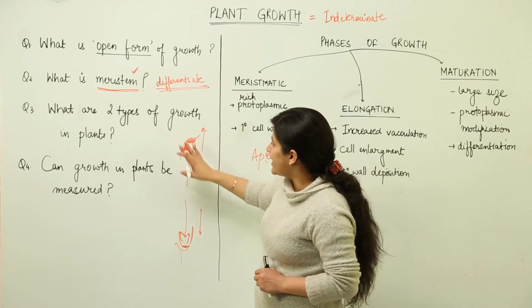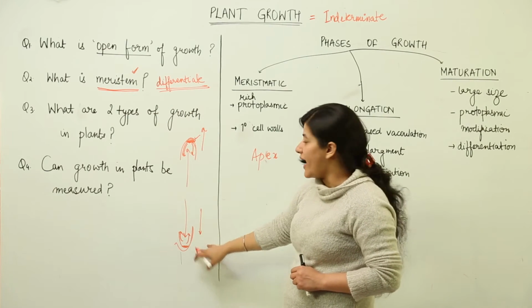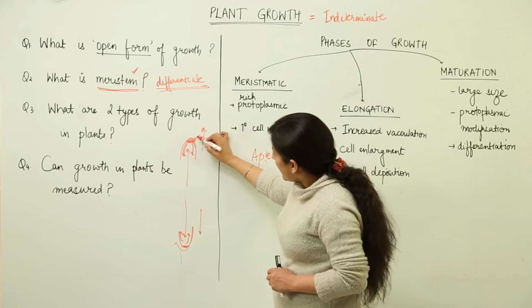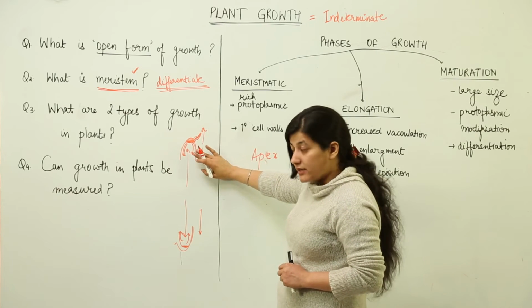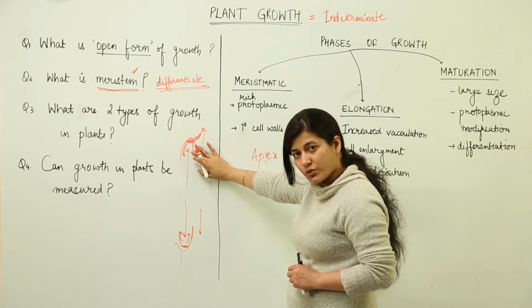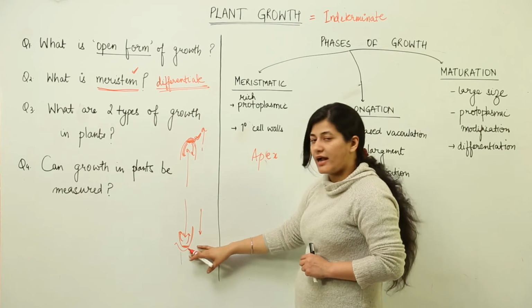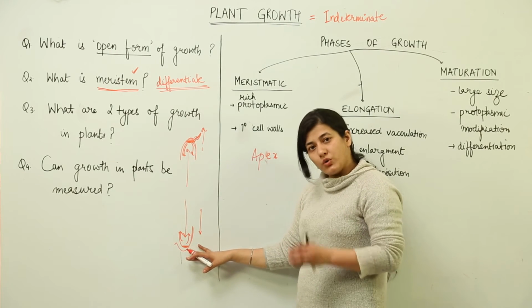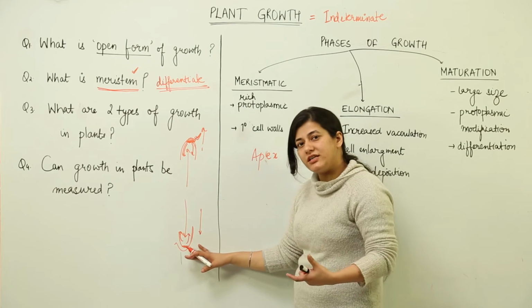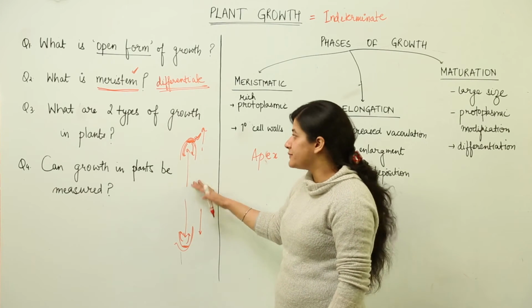So the meristem that is present at the apices is known as apical meristem. The one present at the tip of the shoot is known as shoot apical meristem. That present at the tip of the root would be known as root apical meristem. They would be continuously dividing and adding up the cells.